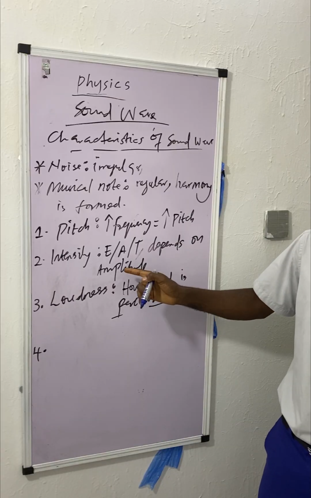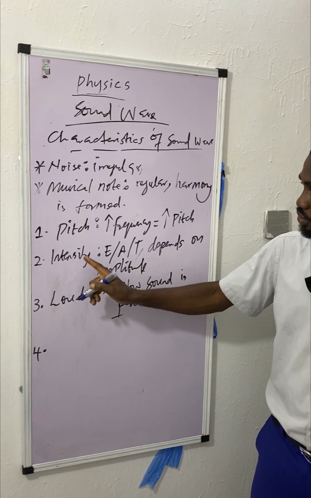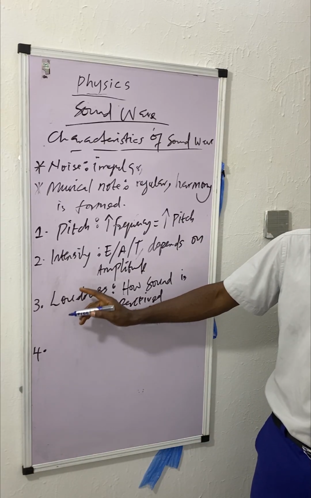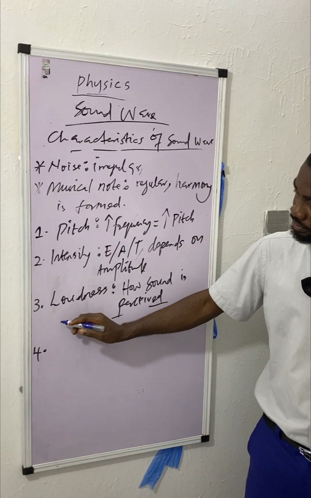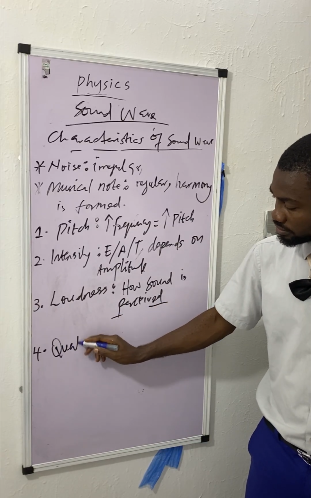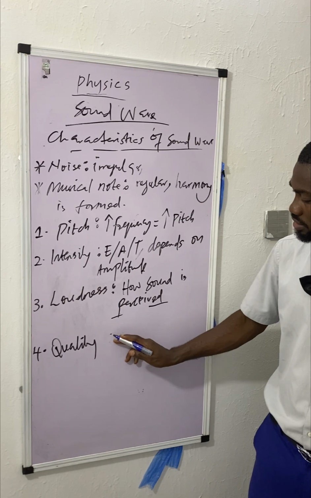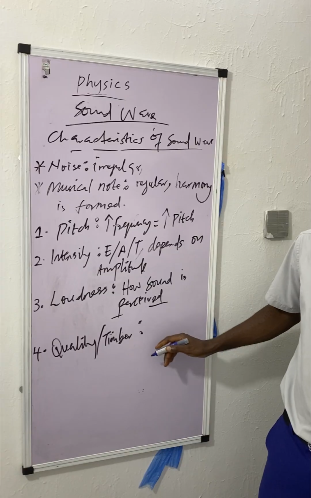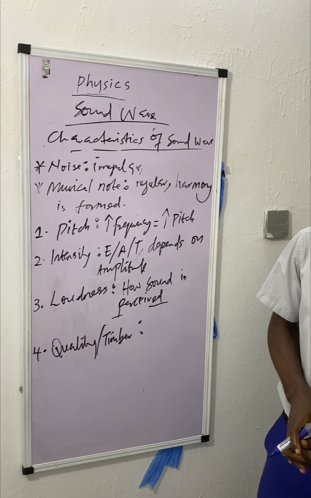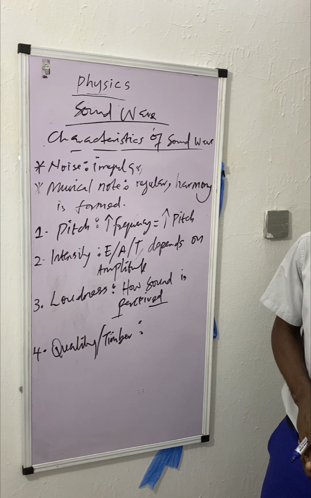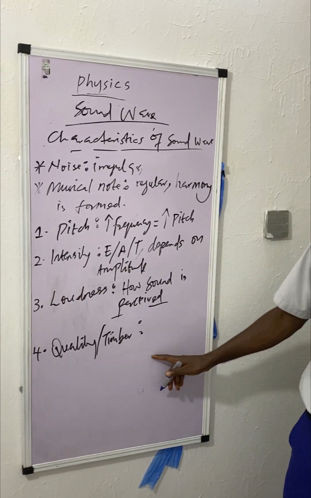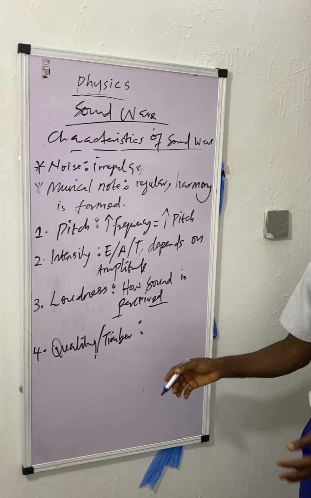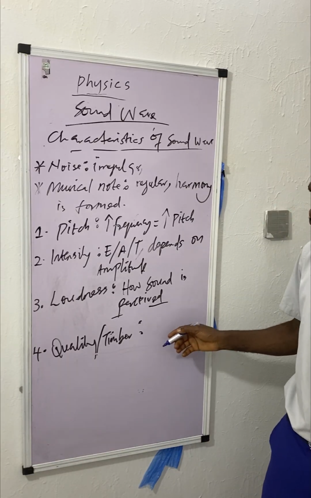Then number four, we have the one they call timbre. Sound quality or timbre. This one, we can call overtone. Quality or timbre. Okay, this one is what distinguishes sound of the same pitch and loudness from different sources. So this one usually depends on overtone too. Quality and timbre depend on overtone.